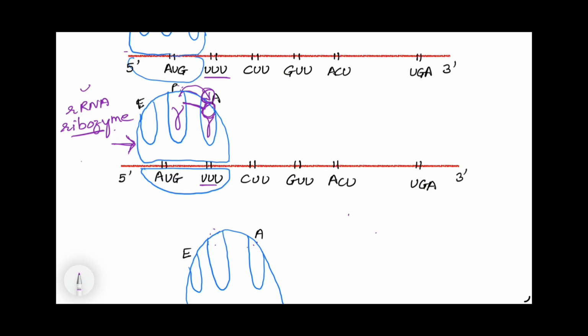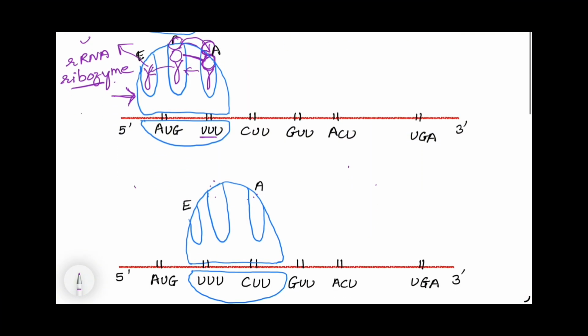This tRNA molecule which is present at the P site is empty, so it will go towards E site. It has given the amino acid, it has no work to do, so it will go towards E site, and the tRNA molecule which is present at the A site, because now the P site is empty, it will go towards the P site. So this is the tRNA molecule containing 2 amino acids, and here is that empty one which will go away from the exit site. Okay. So this tRNA, first one, has left the ribosome because it has to look for another amino acid to form the protein chain for different AUG codon.